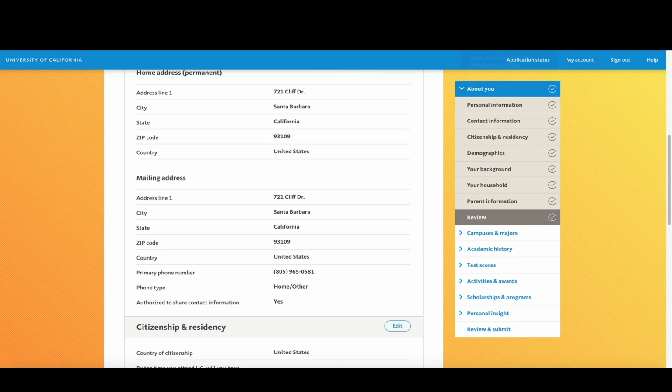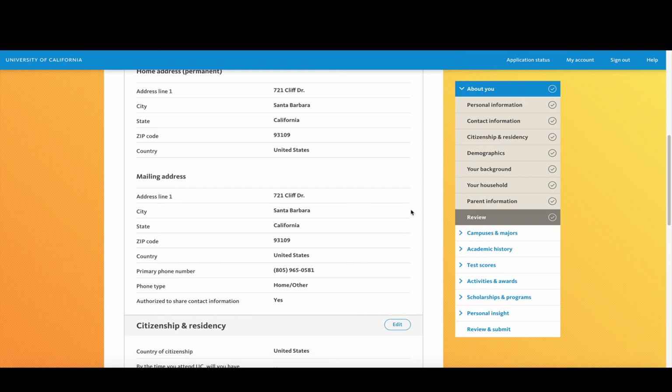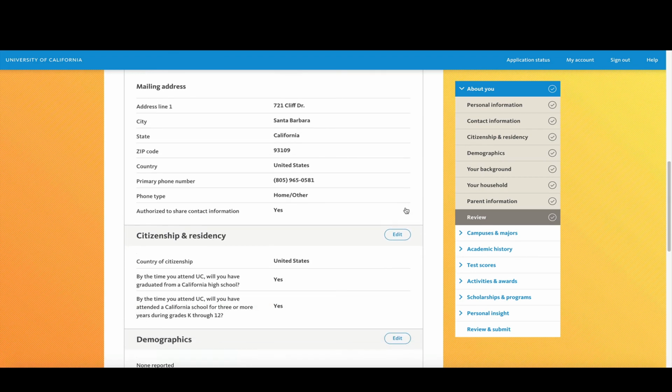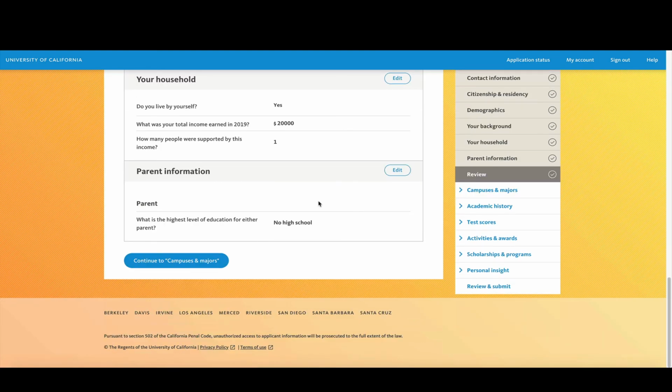This last section is going to ask you to review all of your About You information. So you're going to go through your personal information, contact information, citizenship and residency information, demographic information, your background, your household, and your parent information. And if you're comfortable with your selections and everything looks correct, you're going to click on Continue to Campus and Majors and follow me to the next video.